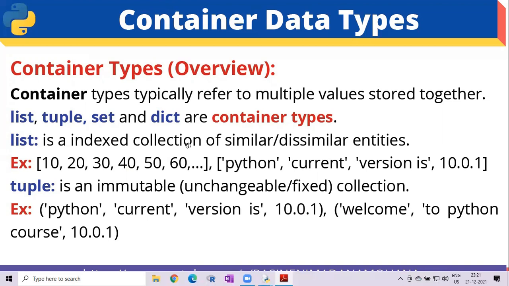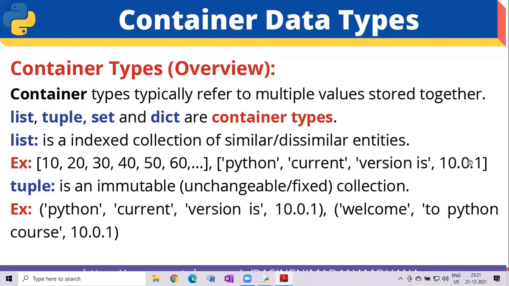List. A list is an indexed collection of similar or dissimilar entities. For example, here the list is enclosed within square brackets, opening square bracket, closing square bracket. Here, for example, 10, 20, 30 and so on. All the values are separated with commas. You can use strings also in the list. For example, 'Python', a string enclosed within single quotes, comma, 'current', another string, comma, 'version', another string, comma, 10.0, which is a floating point number.